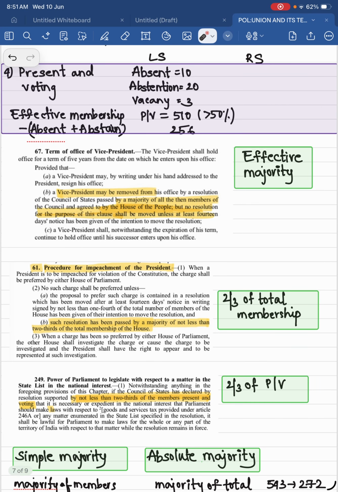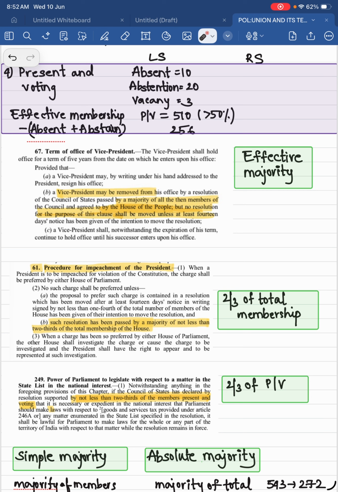So what is this agreed to by the House of the People? How will they agree? What numbers do they require? How many members should agree? How will you decide that? Because the constitution has not provided any wording on how much percentage should be there, nothing.